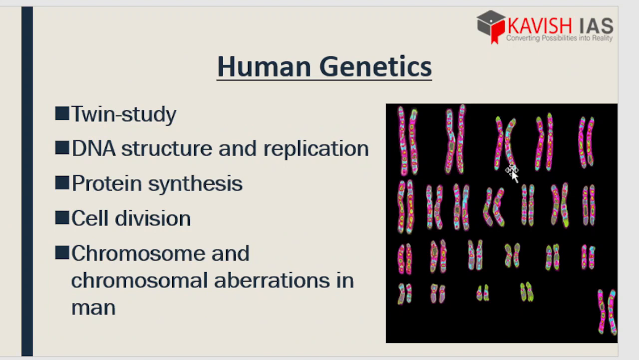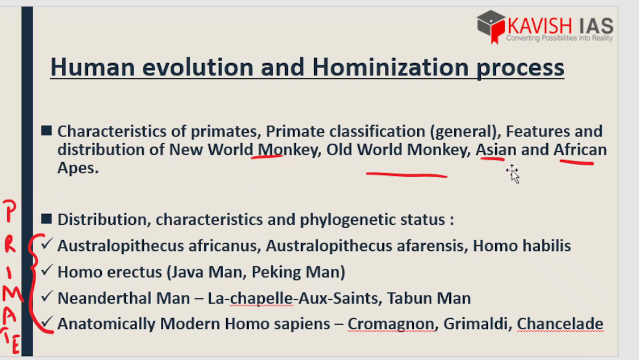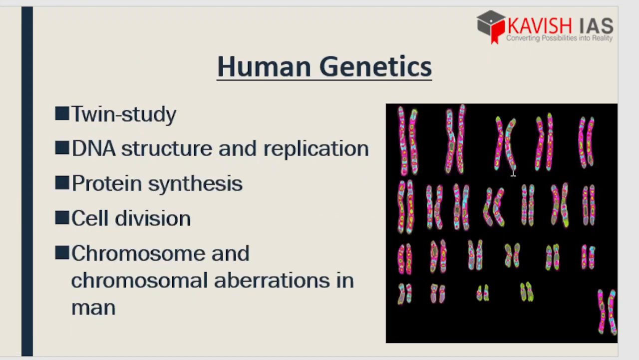Now we are going to come into the minute detail of the biological part. Previously, what I was discussing was all part of biological anthropology, and now it is the core biological anthropology, where we are going to have a detailed discussion on human genetics. Here we have twin study, DNA structure and replication, protein synthesis, cell division, and chromosomes and chromosomal aberrations in man, that is chromosomal abnormality and what it can lead to.